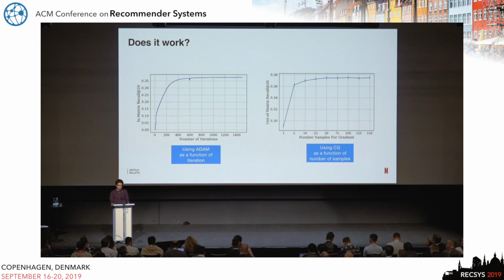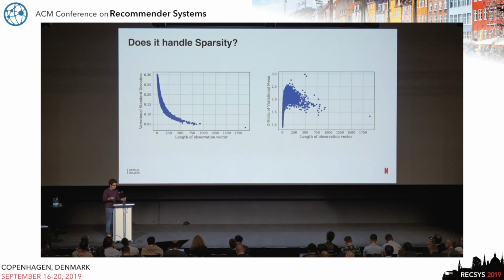In both cases, we see that using Adam, where you're using one sample per iteration to compute the gradients, it converges in a few hundred iterations. And in conjugate gradient, where you run the conjugate gradient to convergence but compute the gradients using a fixed number of samples, it needs only 50 or 60 samples to get its best performance. The thing which motivated us to take this Bayesian approach, and I mentioned that it's really a small data problem, was the sparsity. So does this approach handle sparsity?